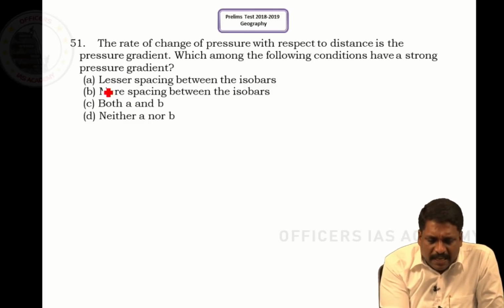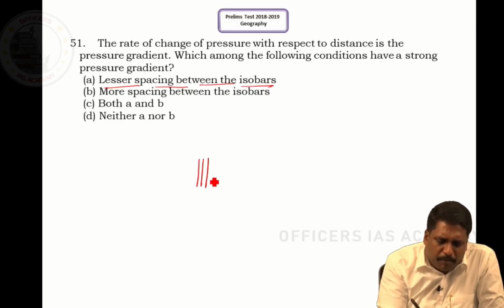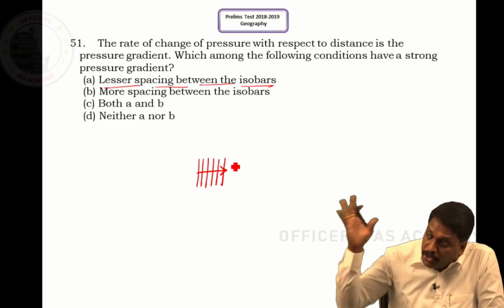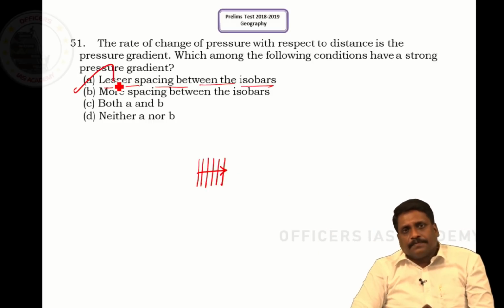What is this? Lesser space between isobars. If isobars are very closely placed, the pressure gradient force will be very steep and the velocity of the wind will be very, very high. Direct question. Answer is A. Right, sir.